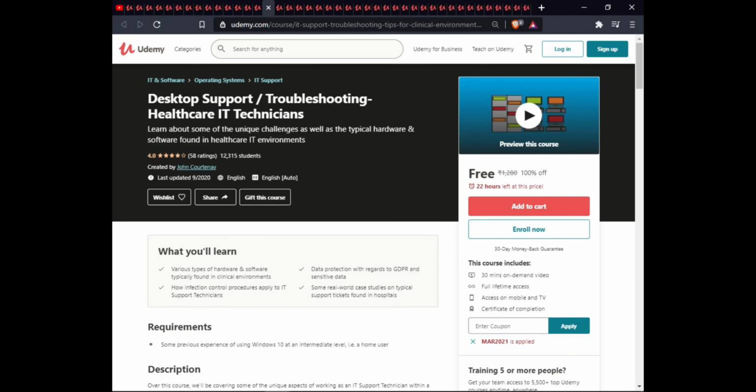The next course is Desktop Support Troubleshooting for Healthcare IT Technician. In this course, you will learn various types of hardware and software typically found in clinical environments, data protection with regard to GDPR and sensitive data, how to disinfect the computer, the procedure to apply as an IT software technician, and some real-world cases and typical support tickets found in hospitals. This course is 30 minutes of on-demand video, full lifetime access, access on mobile and certification of completion.